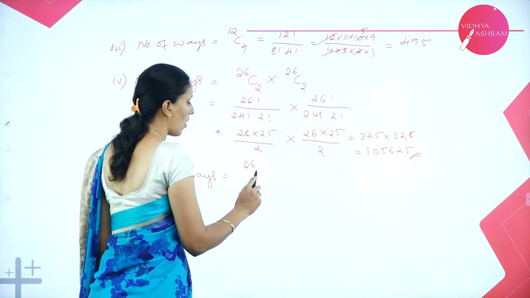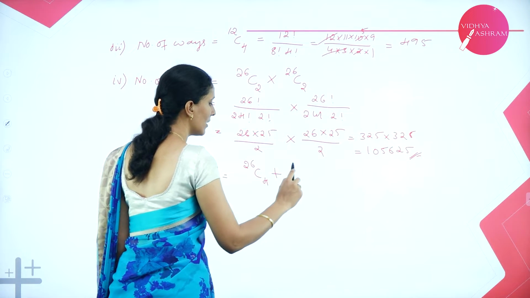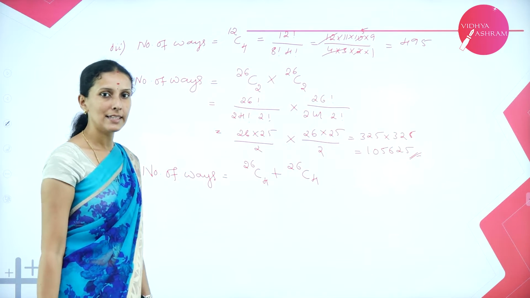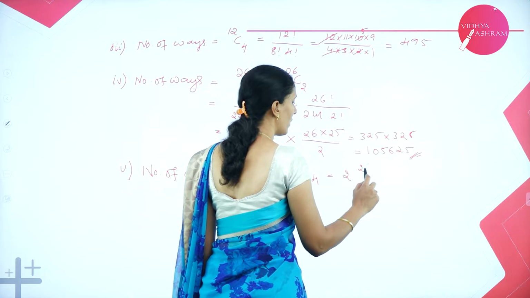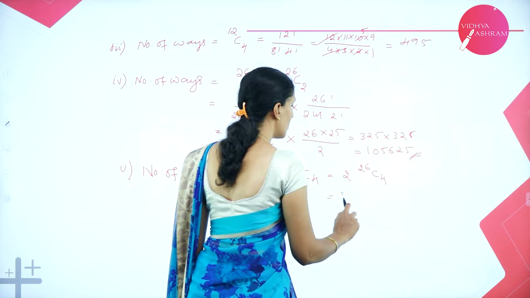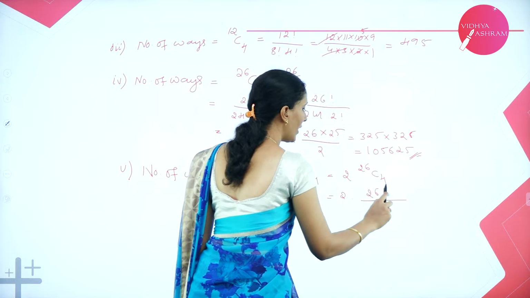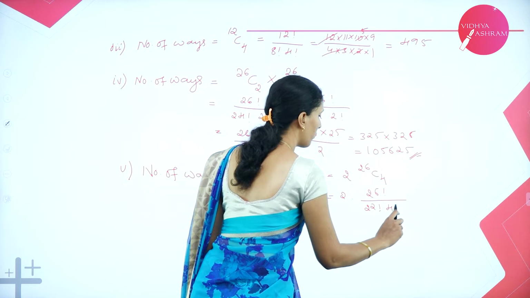So here, 26 red cards, all must be 4, plus 26 black cards, all must be 4. So 26C4. How many times do we have this? 2 times we have 26C4. So calculate this. It is 2 into 26 factorial by 26 minus 4, that is 22 factorial, into 4 factorial.